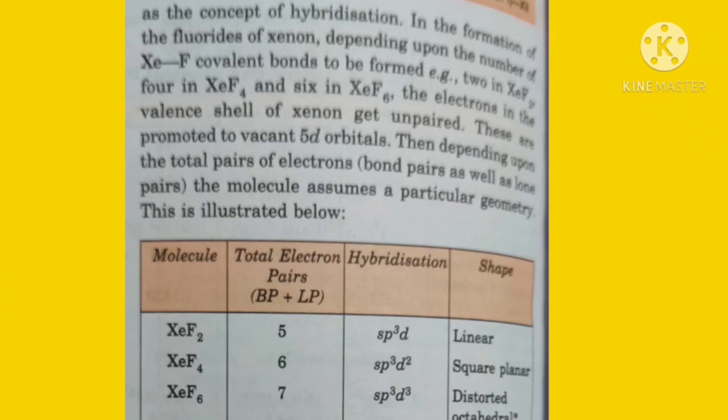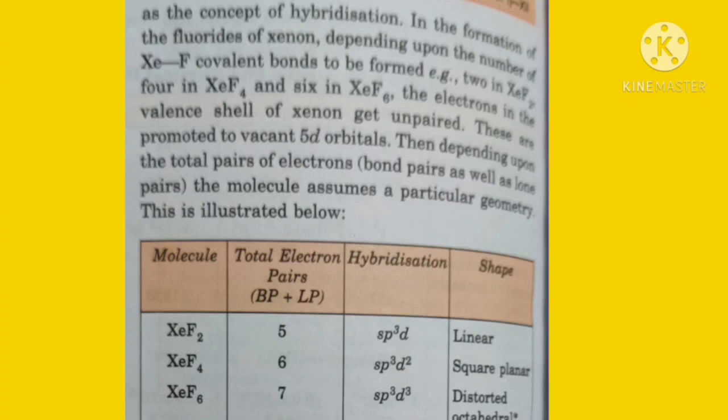Then depending upon the total pairs of electrons, bond pairs as well as lone pairs, the molecule assumes a particular geometry, as you can see in the table. For xenon difluoride, bond pair plus lone pair is 5.